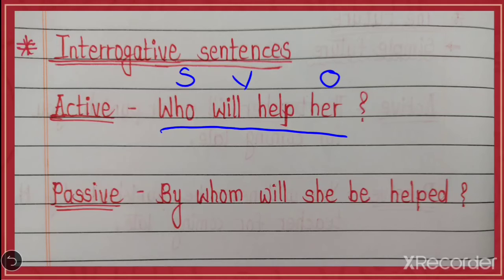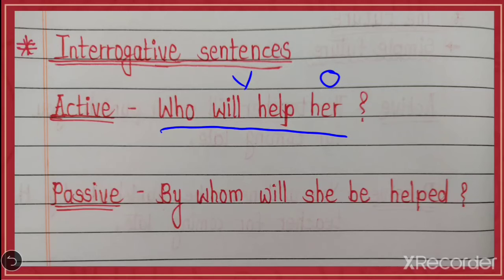Now remember that it's a question sentence. That's why the question word will come first, right? And what we have learned before, that the tense will not change. In the same way, the question sentence will remain a question sentence in passive voice too.